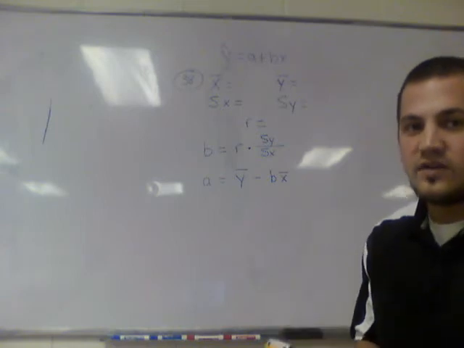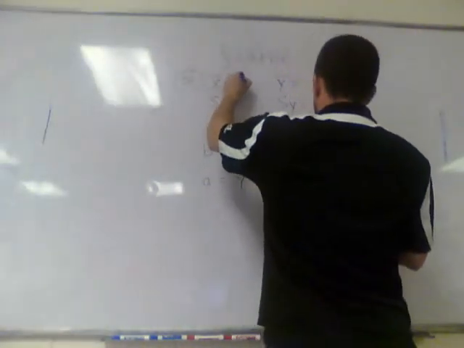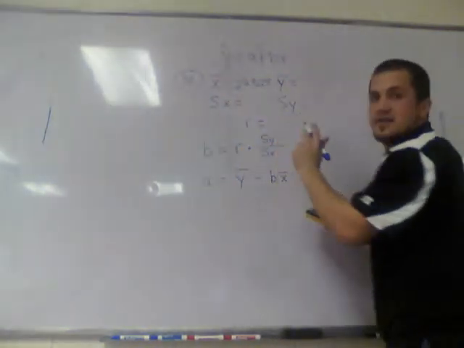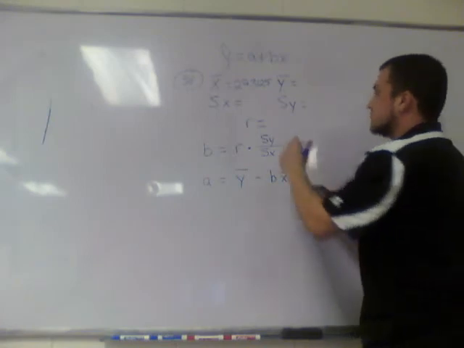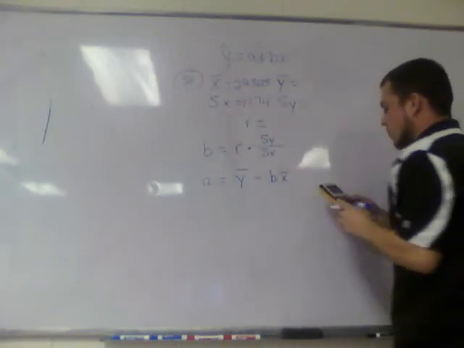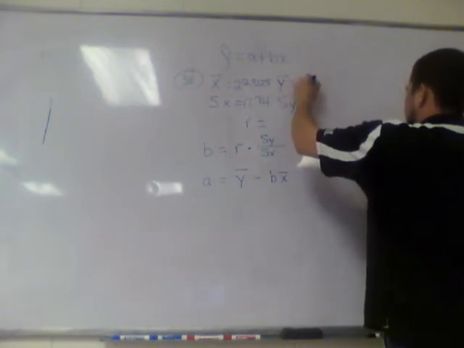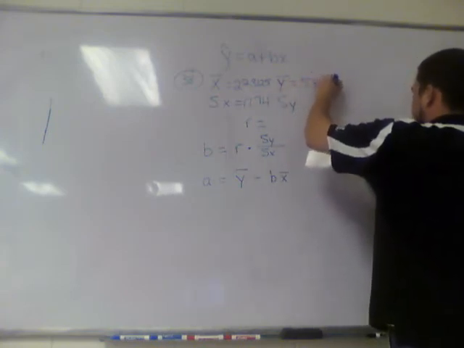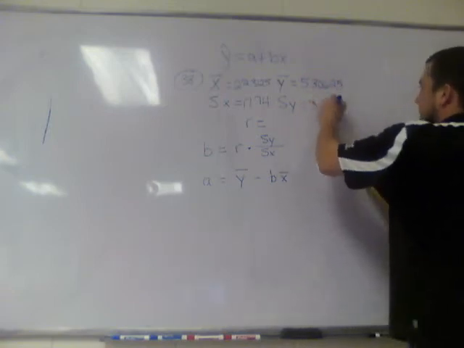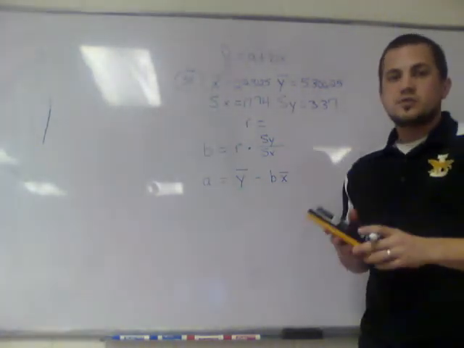Now we get 4 of these things from this calculation. We get x bar, which is 22.3125. We get the standard deviation of x, which is 17.74. We get y bar, if we scroll down, which is 5.30625, and we get the standard deviation of y, which is 3.37. So we get all 4 of those things just from two variable stats.